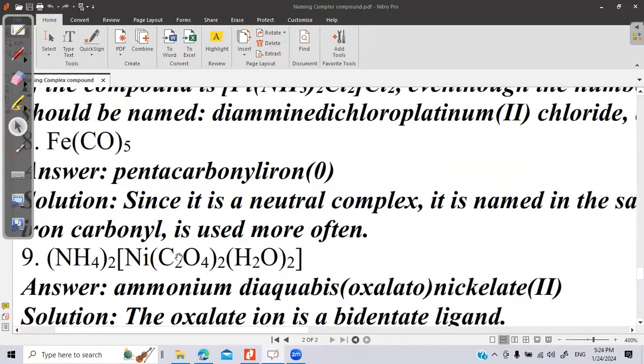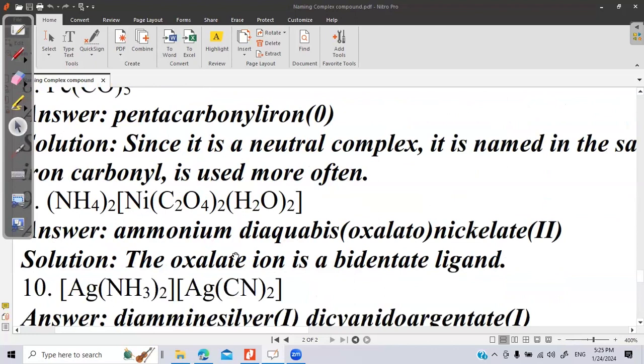Now let us try the next question here. So the name of this compound, again, this is an anionic complex.